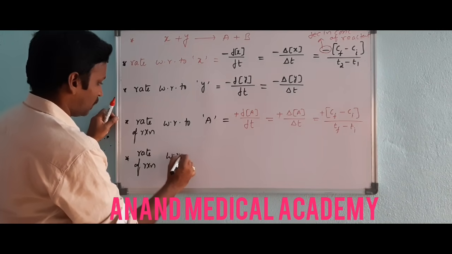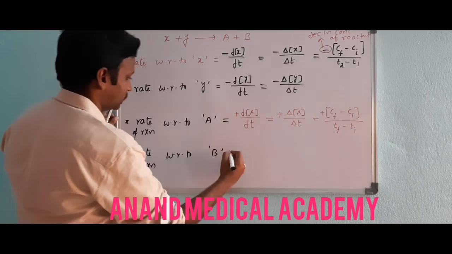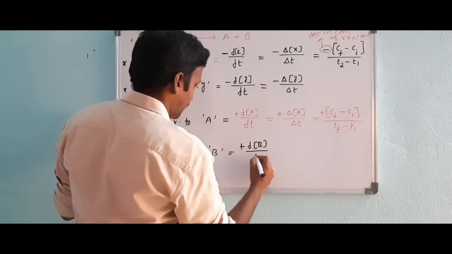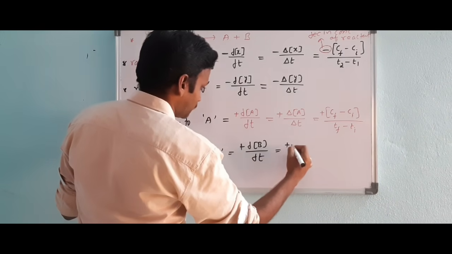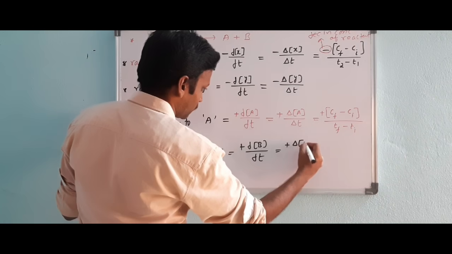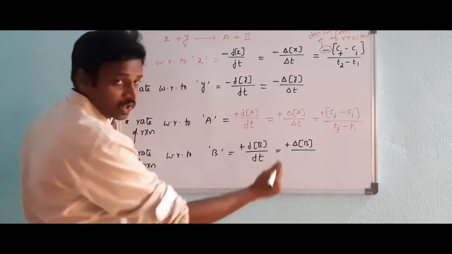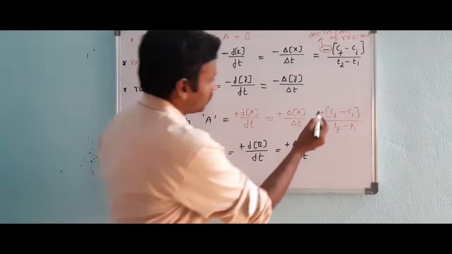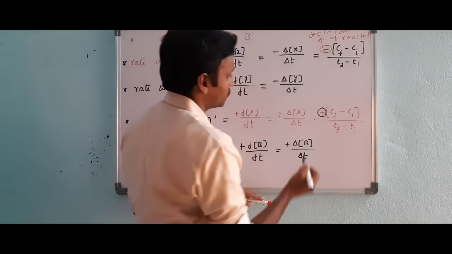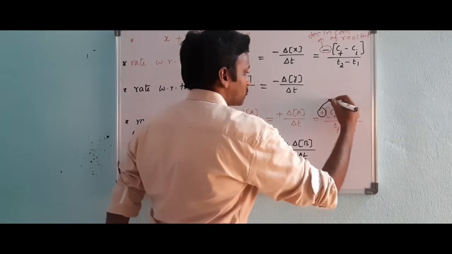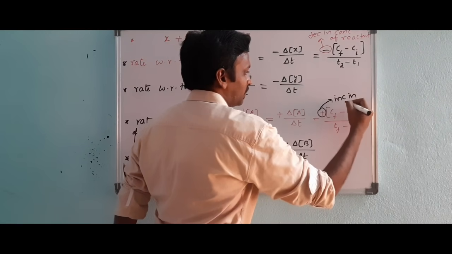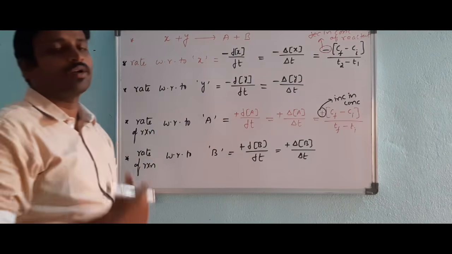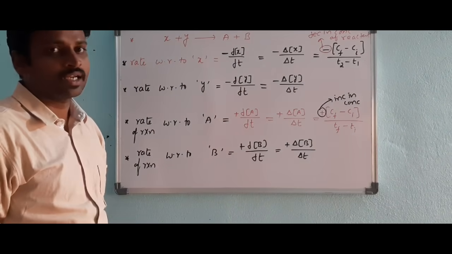Rate of reaction with respect to B will be plus d[B]/dt, the change in concentration of B by change in time. The same applies here, but the sign is different: here the positive sign gives an increase in concentration of product, because product concentration is always increasing while reactant concentration is decreasing.